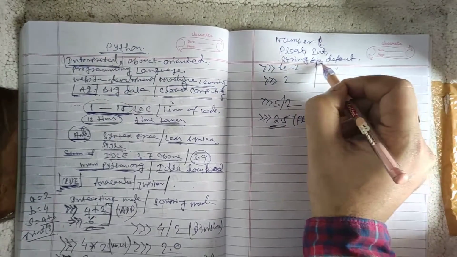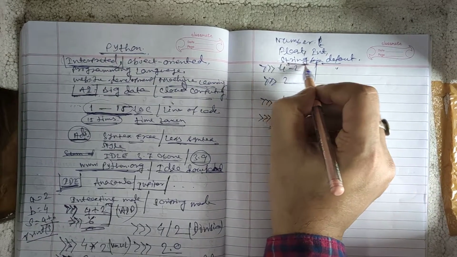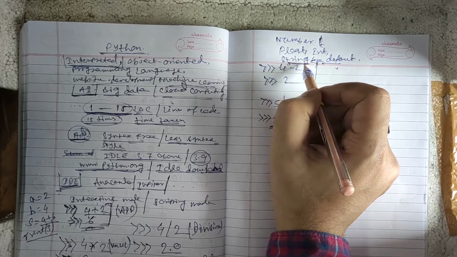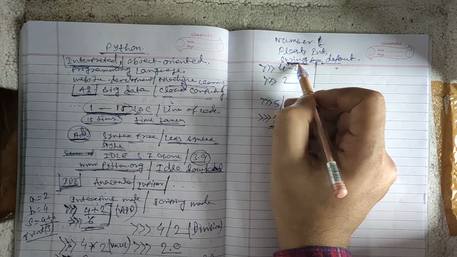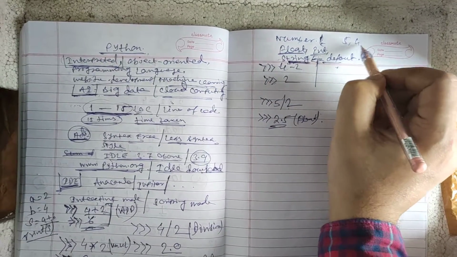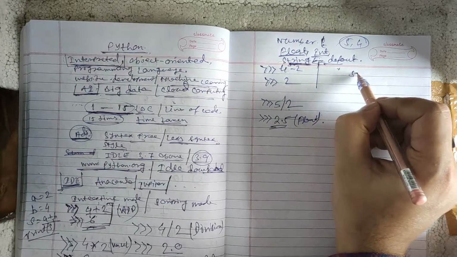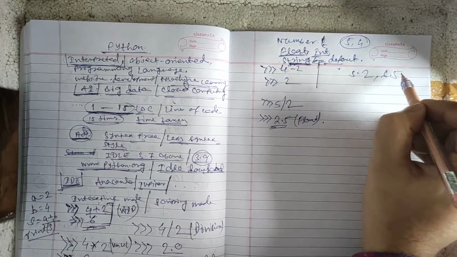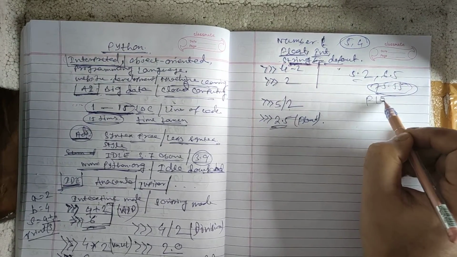If you don't mention anything, it gives the string, so the default data type of Python is string, and you have to convert it. If you give any number like 5 or 4, it is taken as an integer, and if you give a number with a point, like 5.2, 6.5, 75.55, this type of number is basically called a floating point number.